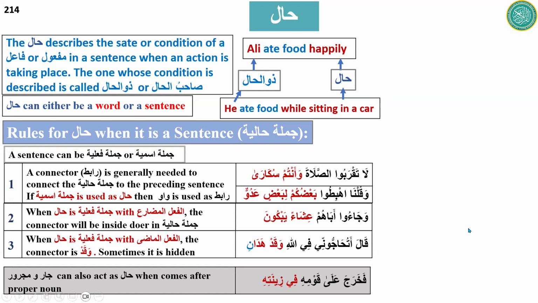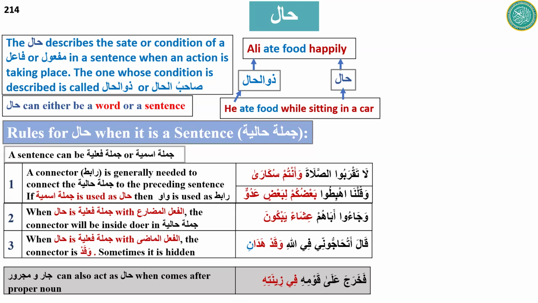So the rules for a sentence to be hal: mostly a rabit is used. If jumla ismiya is used as a hal, then the rabit is mostly waw.